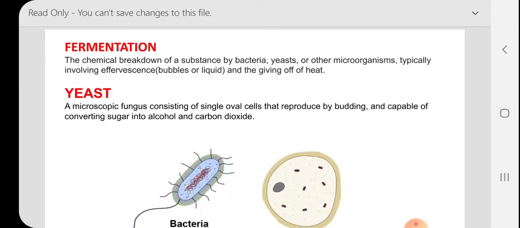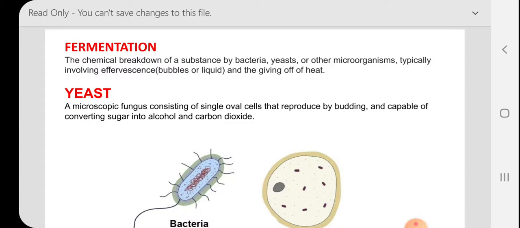Fermentation is nothing but the chemical breakdown of a substance by bacteria, yeast, and other microorganisms, typically involving effervescence, that is, bubbles or liquid, and the giving off of heat.